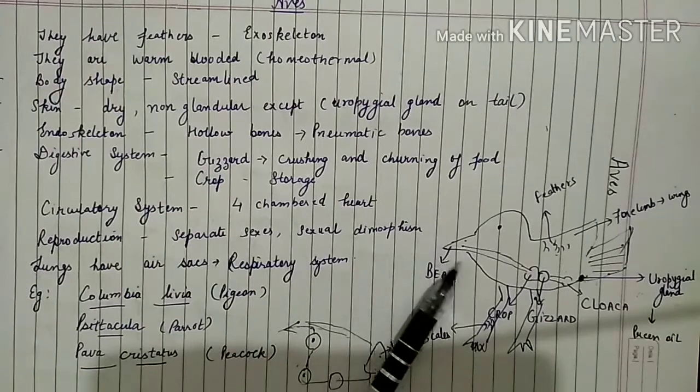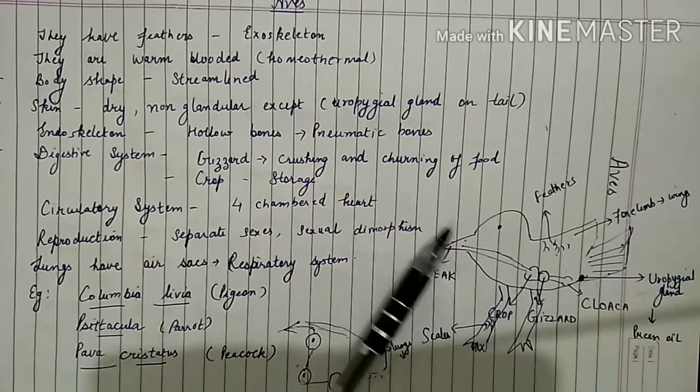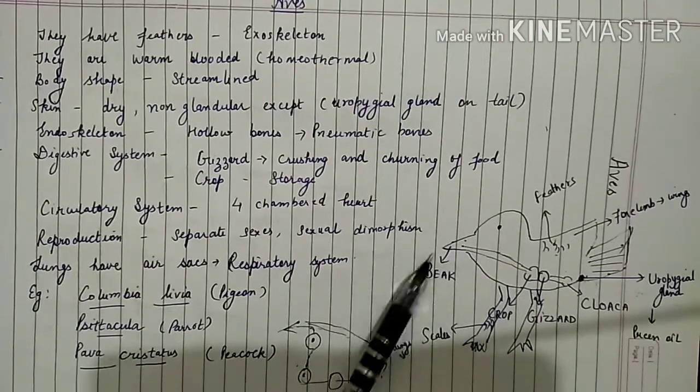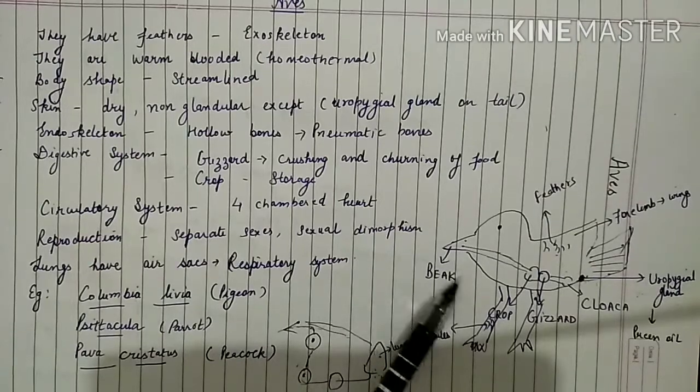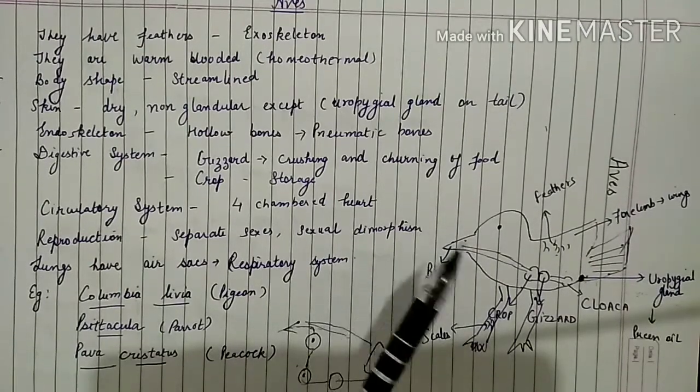Let us assume this is the digestive system, starting from the beak, that is its mouth. The beak is a modified jaw. So the jaw is modified into a beak which represents its mouth.